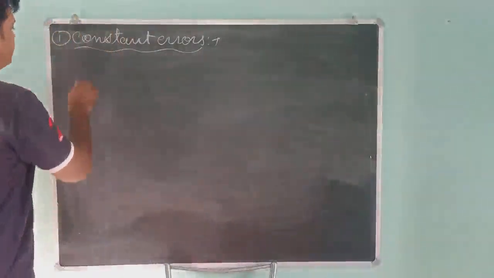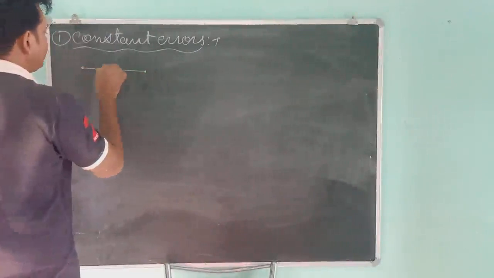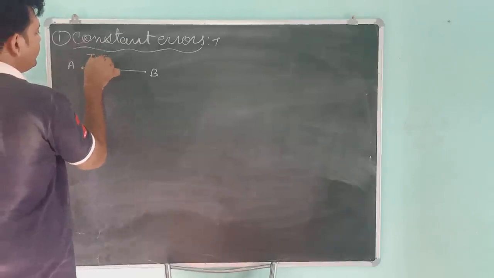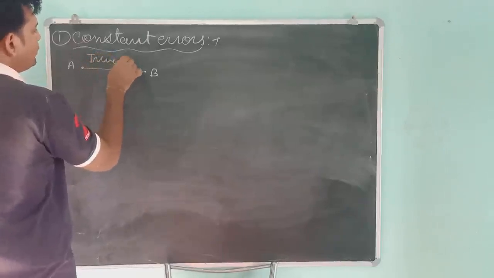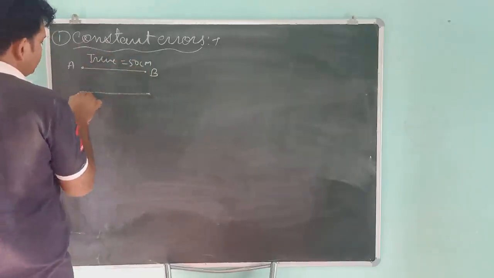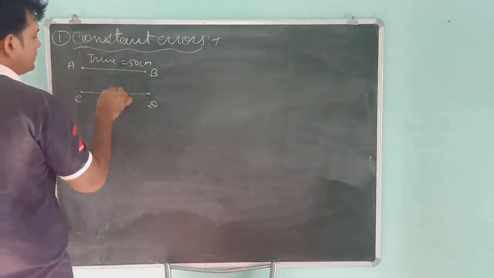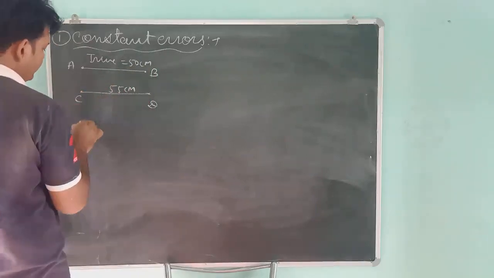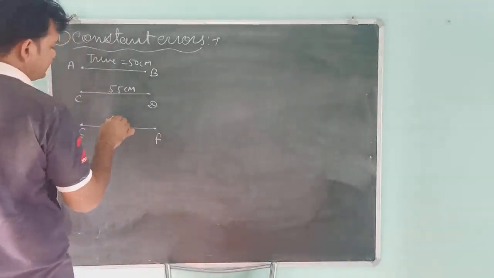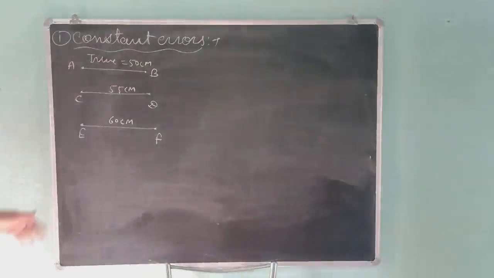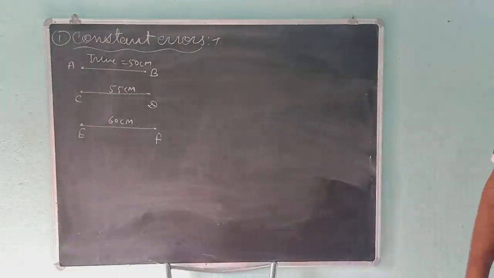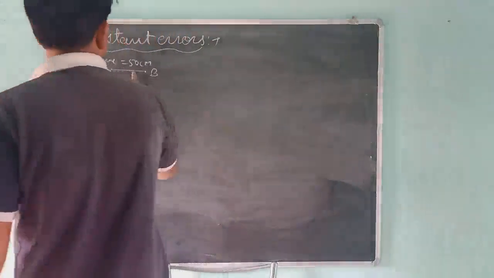Suppose that we have length AB, and this is a true value. True length is equal to, suppose, 50 centimeter. You have another length CD, and the true length is 55 centimeter. You have another length EF, and true value is 60 centimeter. Okay. You have three lines, and I ask you to measure these lengths. Suppose that measured value